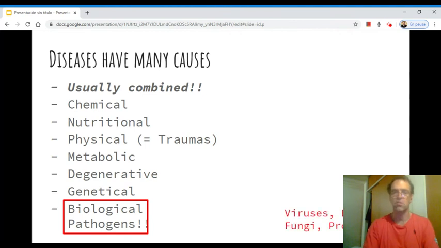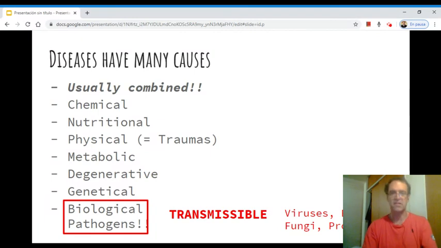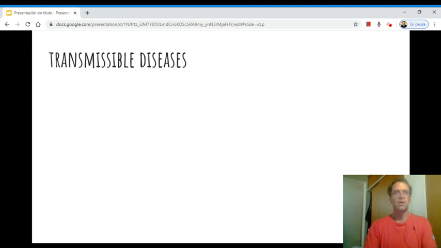The diseases caused by viruses, bacteria, fungi, protozoa, that is what we typically call microbes, all right. And these type of diseases are what we call transmissible diseases. And this is the type of diseases we will talk about now. Other type of diseases we will talk about the rest of the year. Now, examples of transmissible diseases.